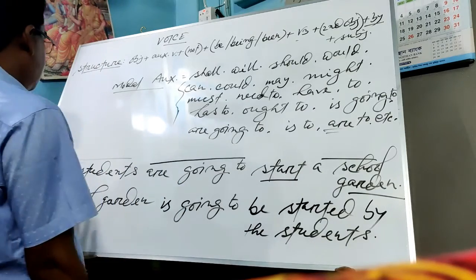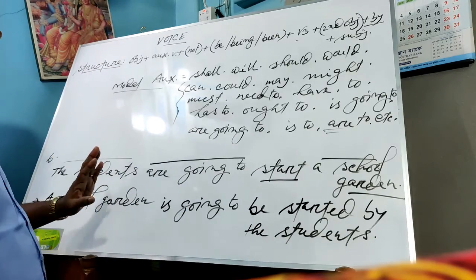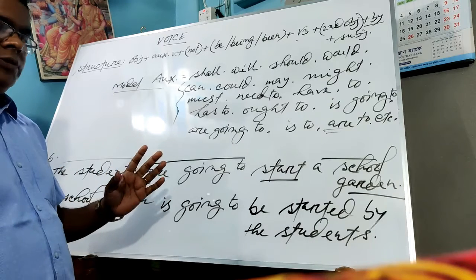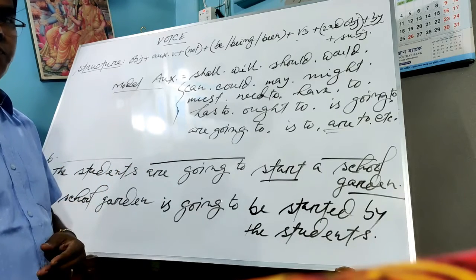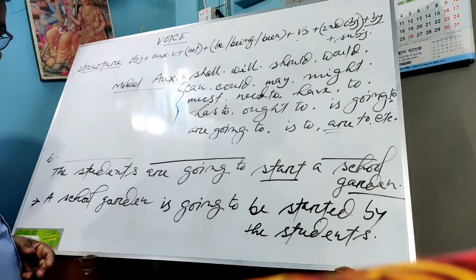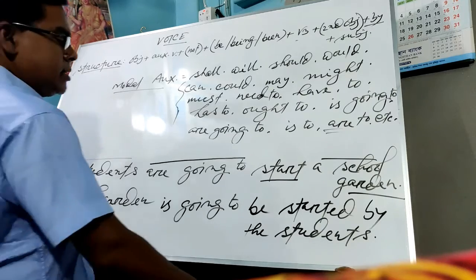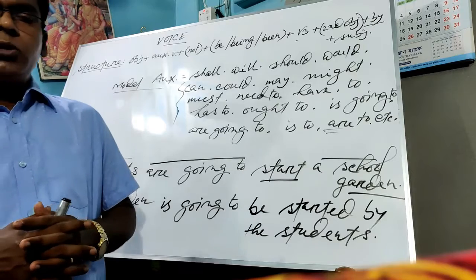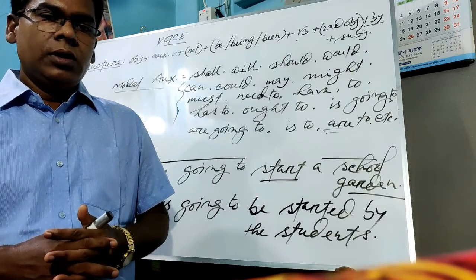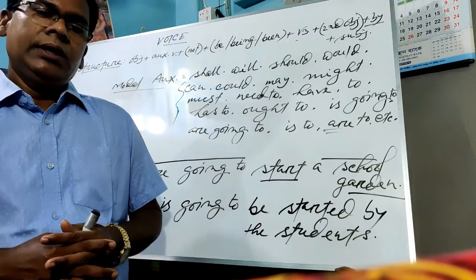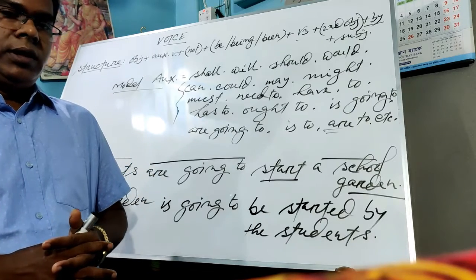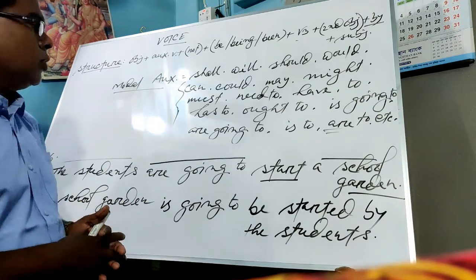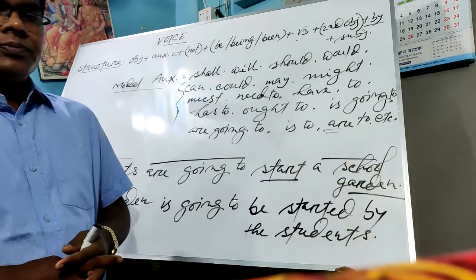Today we have discussed all the rules of changing active to passive voice. So again, I am summarizing today's discussion. We learned especially how to use "be" in the passive voice. When will we use "be"?